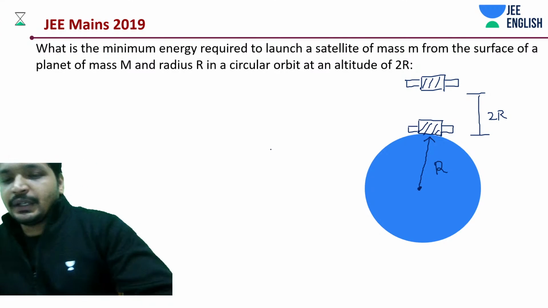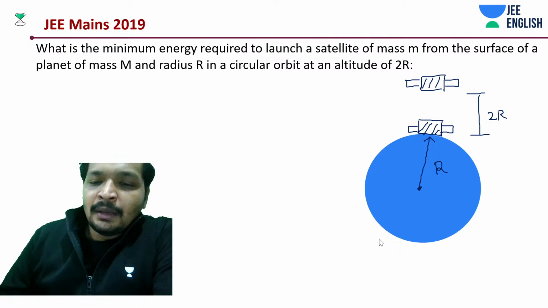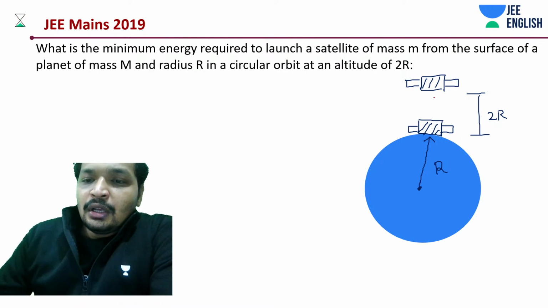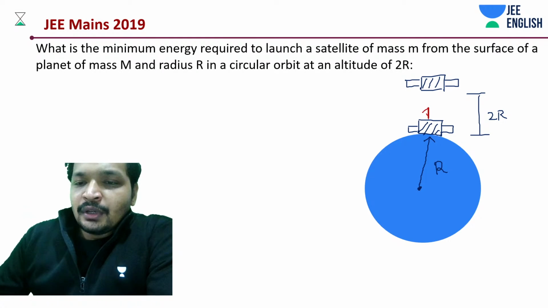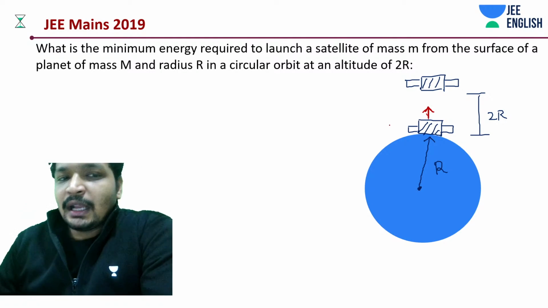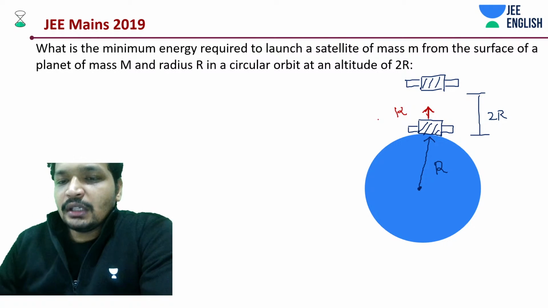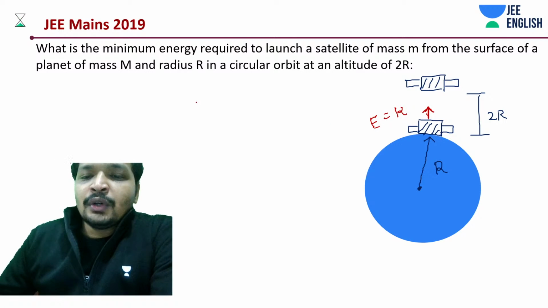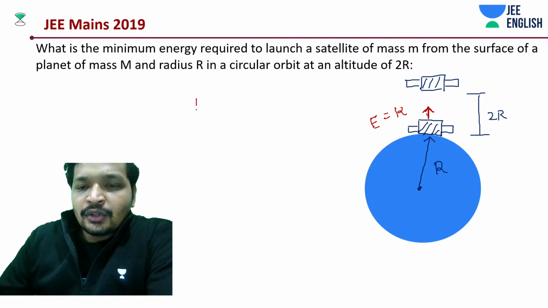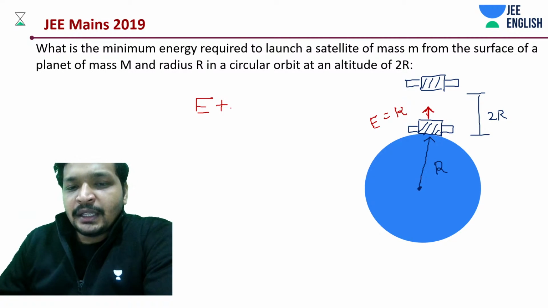We just calculated it. Then you give it some energy or kinetic energy, whatever it is. Kinetic energy is that energy in this case. So this is that required energy that you need to give. Your objective is to give some energy E plus some potential energy at this point.